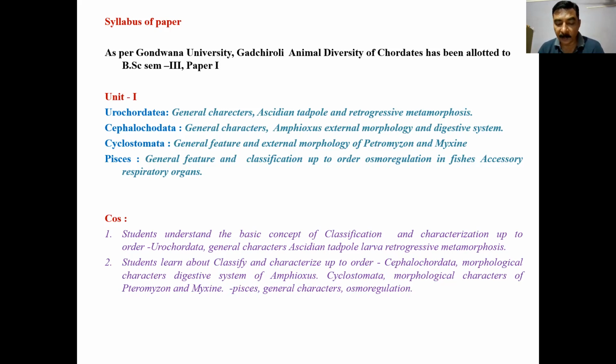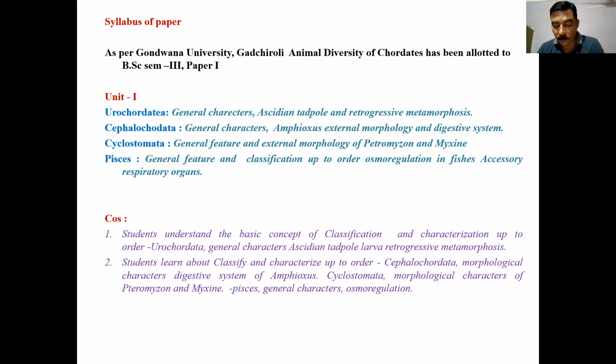Epipharyngeal groove. The epipharyngeal groove is a prominent ciliated groove present mid-dorsally along the roof of the pharynx. Then the peripharyngeal band. There are a pair of narrow ciliated tracts arising from the anterior end of the endostyle. They run obliquely upward and backward, one along either lateral wall of the pharynx, to unite dorsally with the anterior end of the epipharyngeal groove. These bands demarcate a small anterodorsal peribranchial region. The pharynx is divided by gill slits.